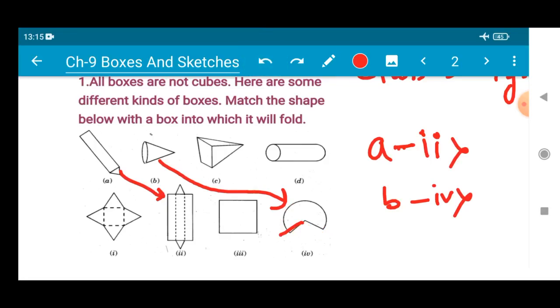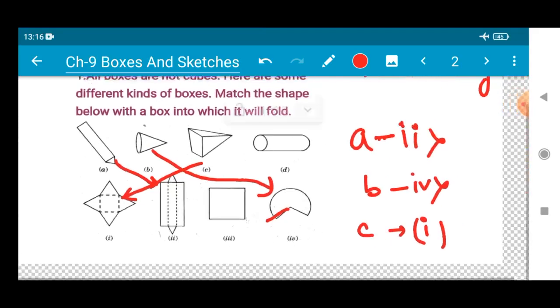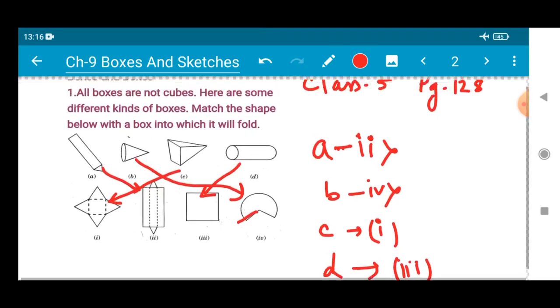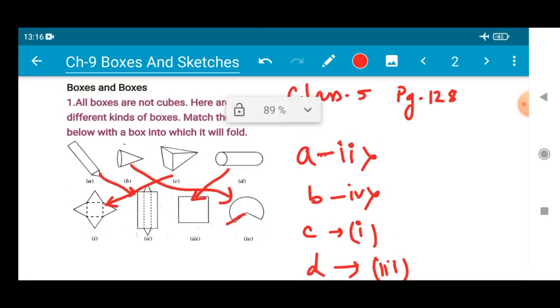Okay, next, the third one, number C. Number C, when you open it, just have a look. The cutout will look like this. So C is getting matched with number 1. Next, number D. Number D is a cylinder. So the cylindrical figure, when you open it, will look like this. So number D is getting matched with number 3. Okay, so this is the way of doing it. I hope you guys understood it.